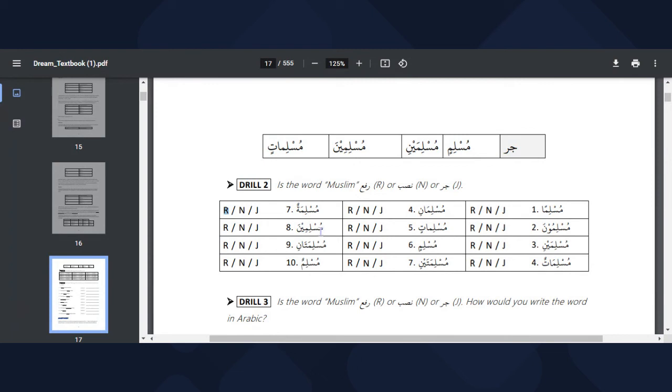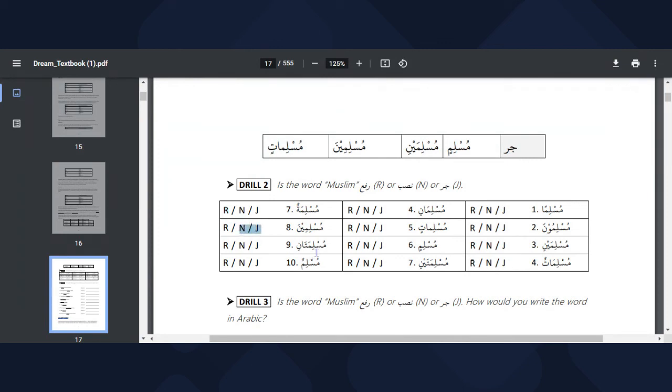Also, we have Muslimina. Let's go back to our Muslim chart. There's no ta here, so we go back to the Muslim chart, the masculine version. Muslimun, Musliman, Muslimin, Muslimani, Muslimaini. It doesn't click. Muslimuna, Muslimina. Yeah, it clicks now. Muslimina, it clicks. So that would be nasib or jar.